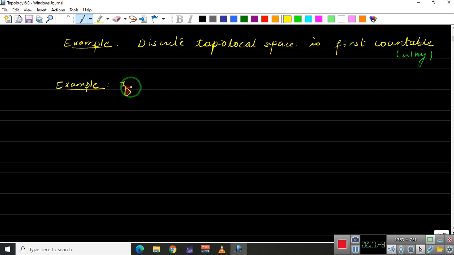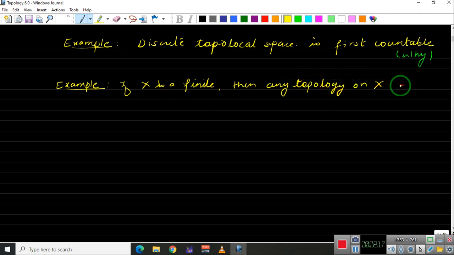If X is a finite set, then on this finite set X, if you take any topology, then any topology on X is first countable.